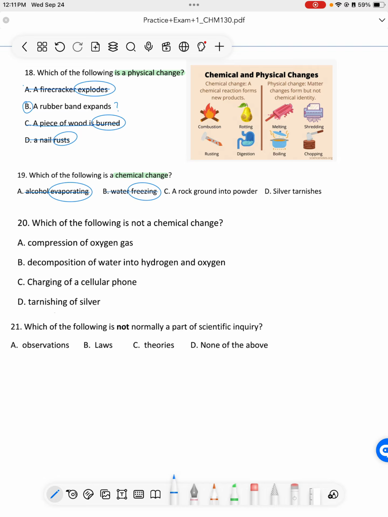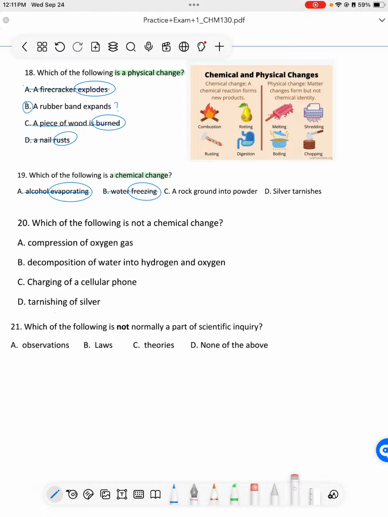All right, so we have two left, and this is where it kind of comes in handy. We don't even have to look at A and B or think about it. Let's just look at C now. A rock is ground into powder, and silver tarnishes. So when we were up here and we talked about wood burning, the burning of the wood changed it into ash. It changed its chemical composition.